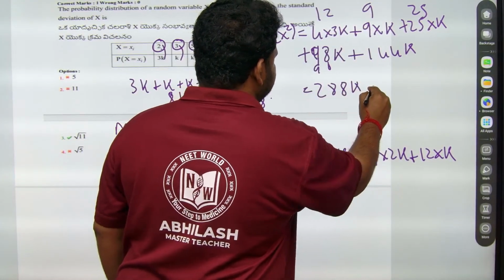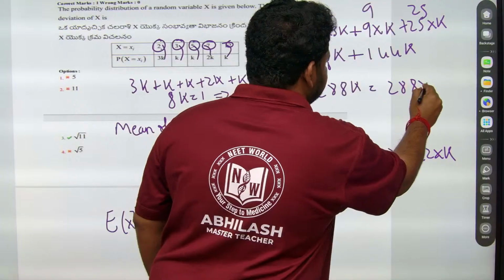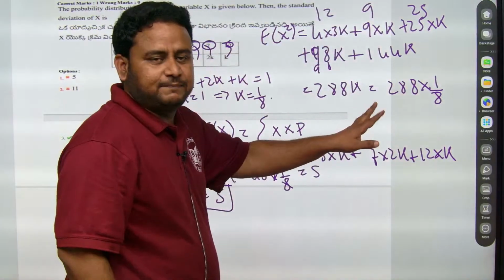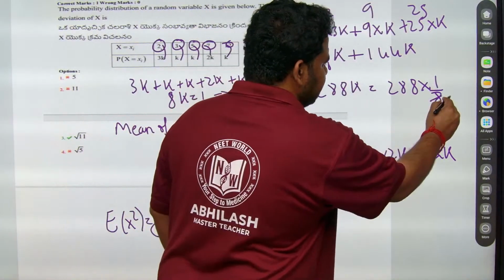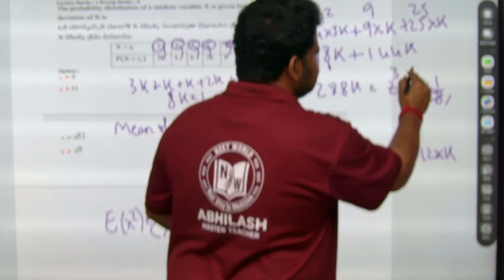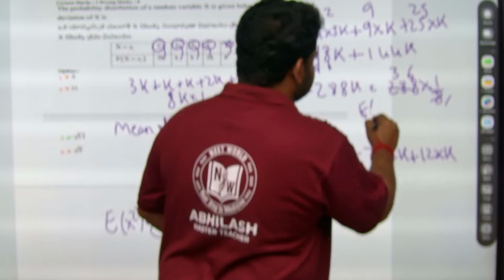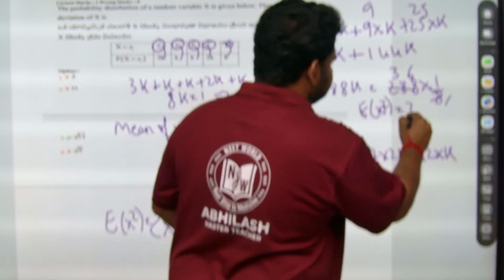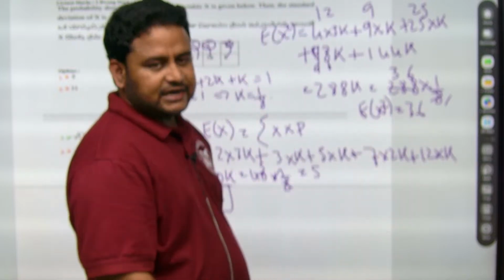So this will be equal to 288 into k. And k is 1 by 8. Correct? K is 1 by 8. So can I divide this by 8? 8 1s are 8, 8 3s are 24, 8 6s are 48. So I got E of x square as 36. E of x square I got as 36.